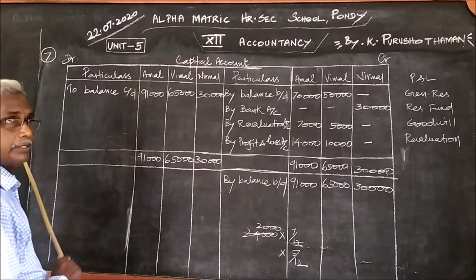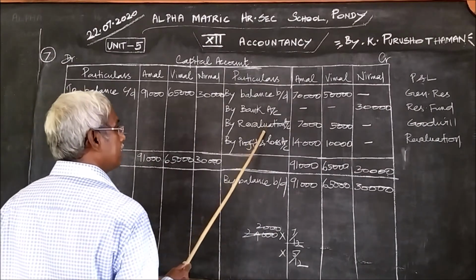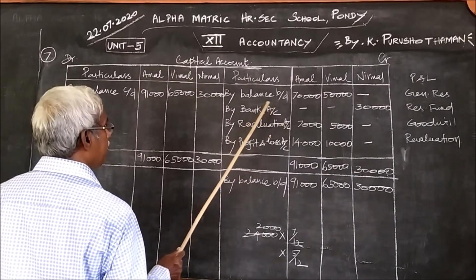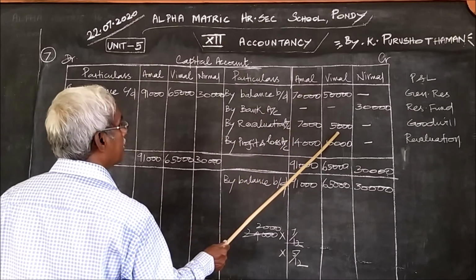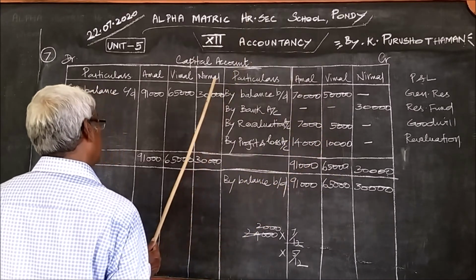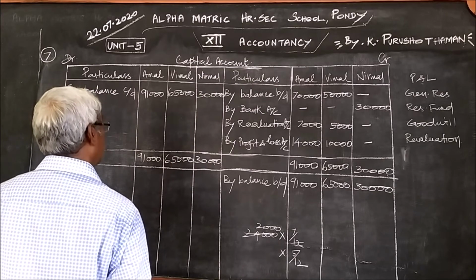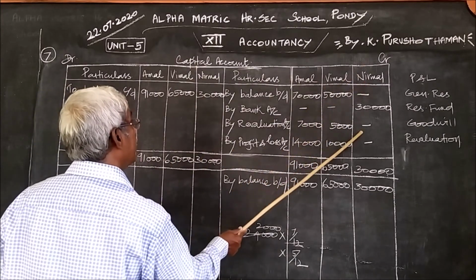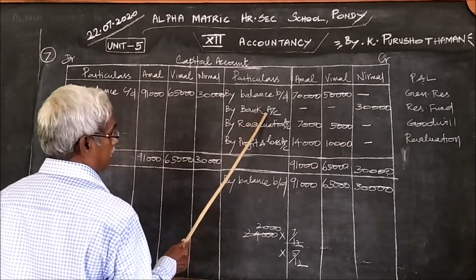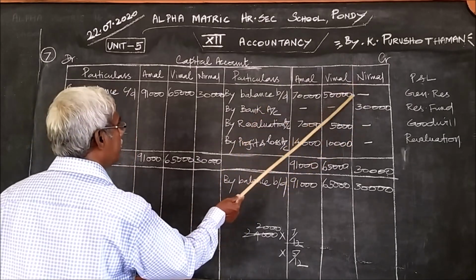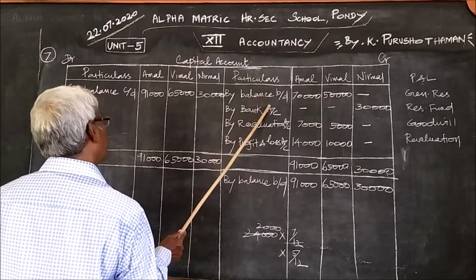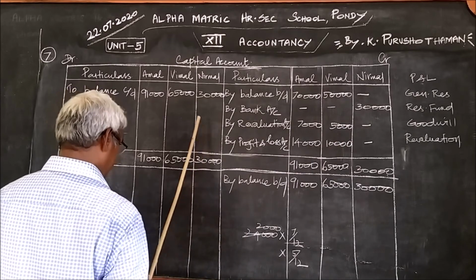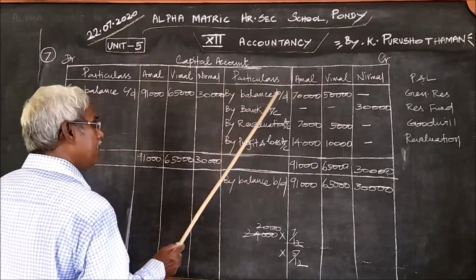In this problem, it is revaluation profit, therefore by revaluation account 7,000, 5,000. The new partner does not have any share in the old profits. He has no right to earn anything from the old profit or old loss. So nothing for him.